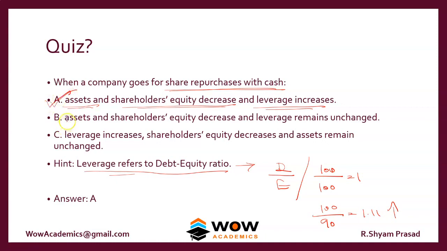B is not the answer, even though this part is correct. Leverage remains unchanged. Does the debt equity remain the same? The answer is no. Leverage increases. Yes, this part is correct. Shareholders equity decreases. This is also correct. Assets remain unchanged. This is wrong. So the answer should be A.